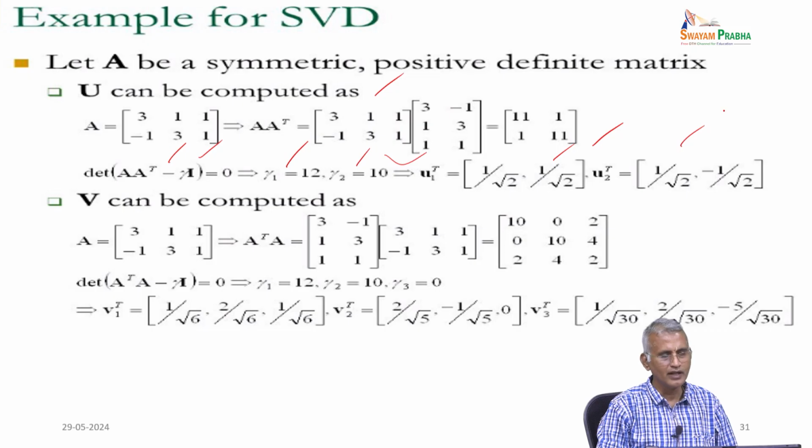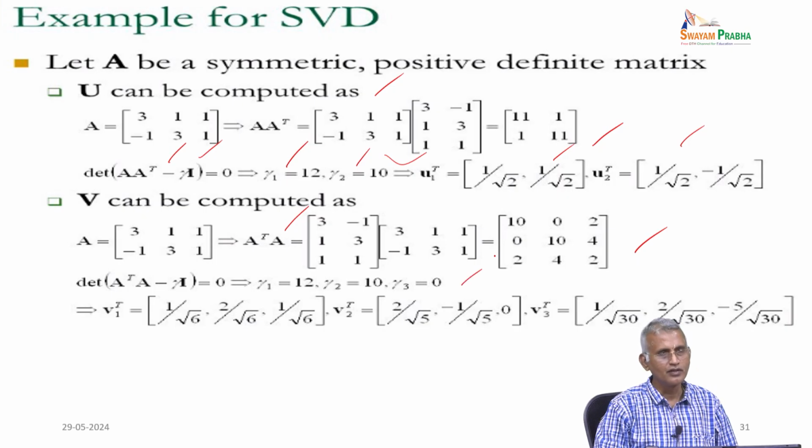Now, V can be computed as follows. The rule is to take A transpose A and multiply them, so that you have a matrix, because previously we wrote A transpose, now we write A transpose A. So, A transpose A is 3 cross 3, while A transpose is 2 cross 2. Now, based on this we have eigenvalues and eigenvectors.